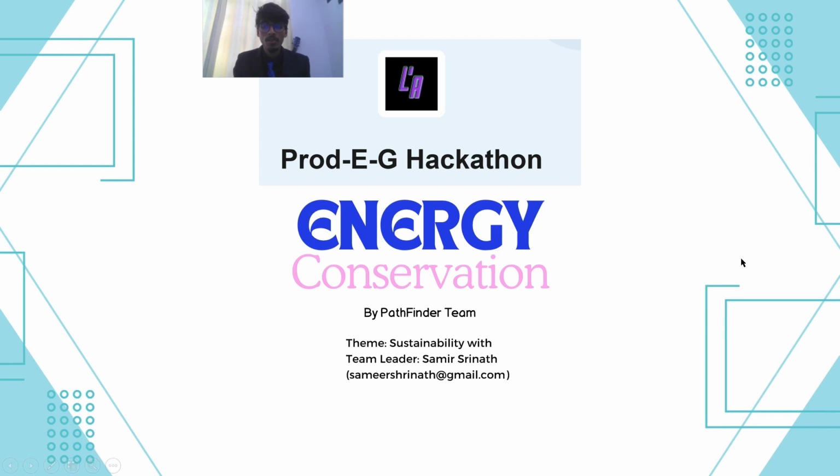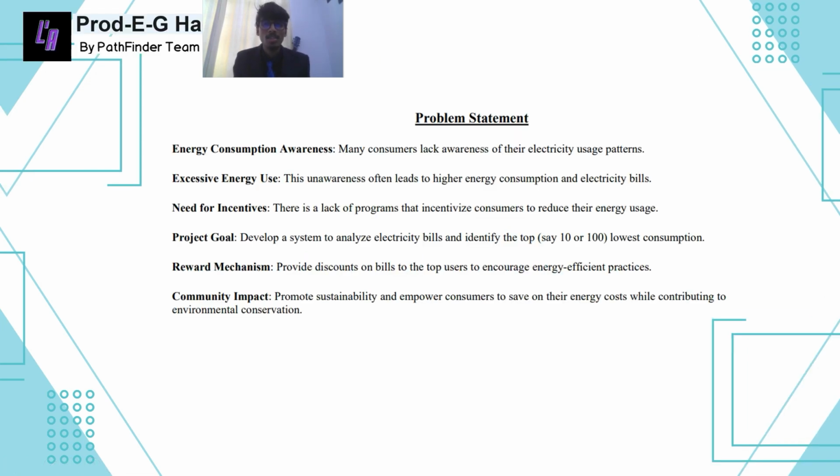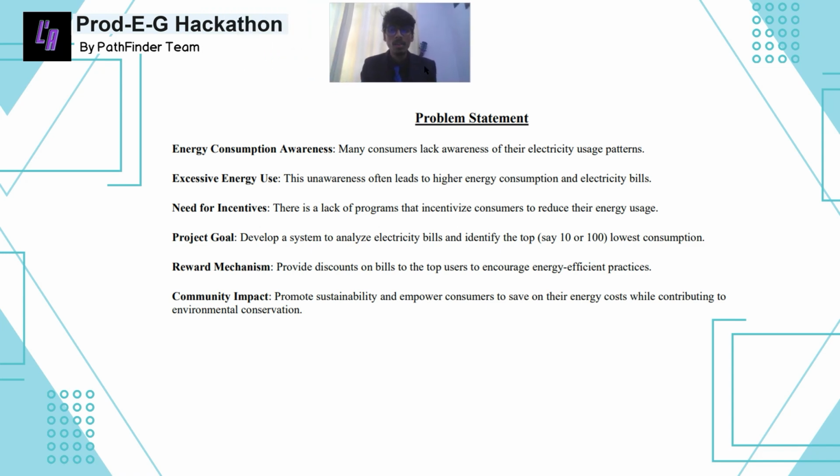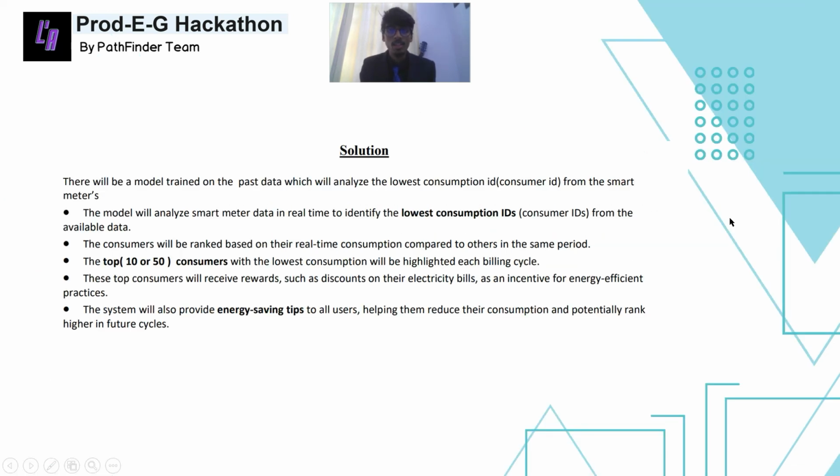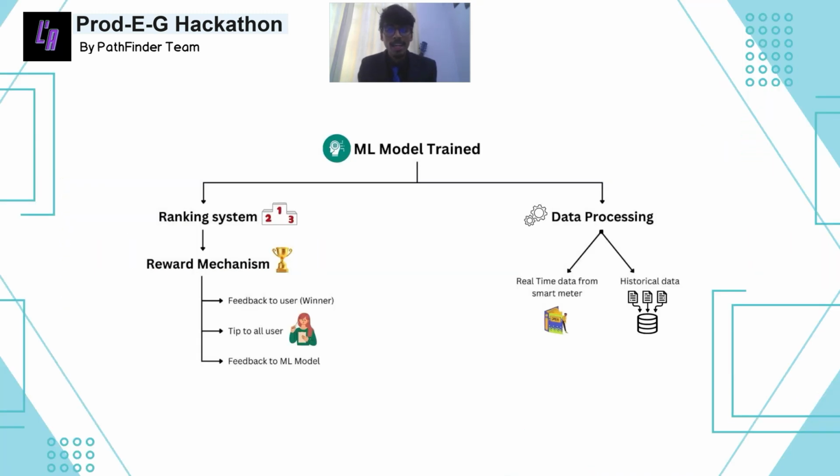Starting from our first slide, we just need to understand the problem statement in the first round that we have submitted, and we have already discussed the problem statement: energy conservation awareness and finding the person who is saving energy and rewarding them. So this is the ultimate solution: from the group of customers, we are identifying those who are saving energy. Our ML model that will be trained will be different from a statistical model, as we'll further see in our working model.